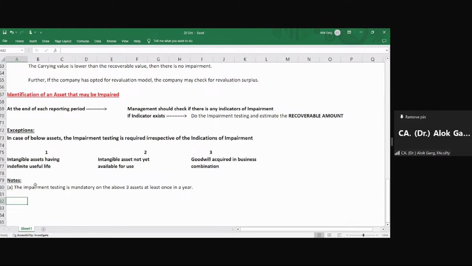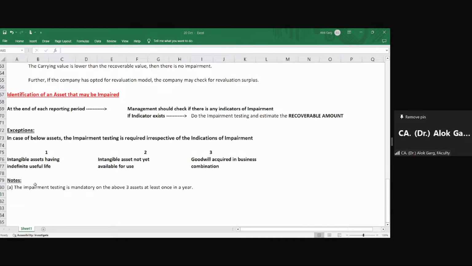But when? For example, if there are impairment indicators. While I have told you that on these three assets you are not required to see the impairment indicator, you don't have to wait, you don't have to look. If these are the three assets, then mandatory impairment testing has to be done, but that mandatory requirement is only once in a year. If an impairment indicator exists on these three assets, you have to do it more than once in a year also. Okay, is that clear?